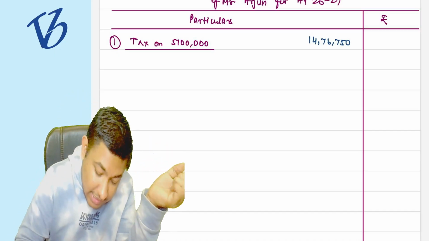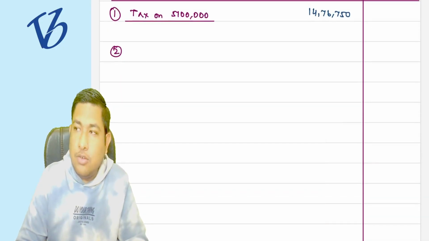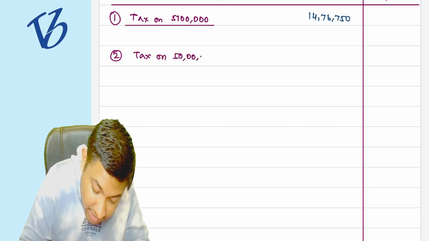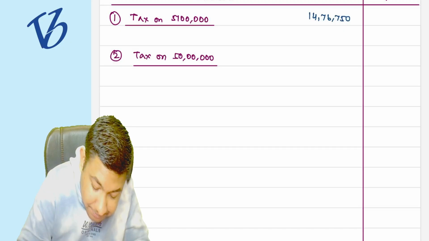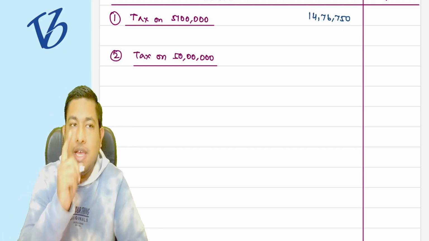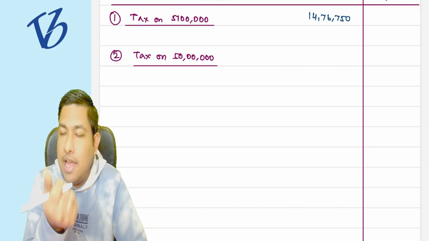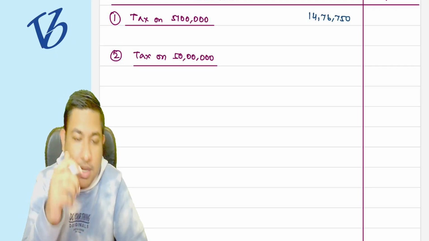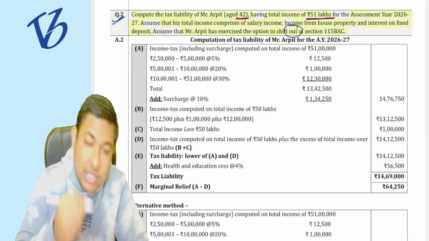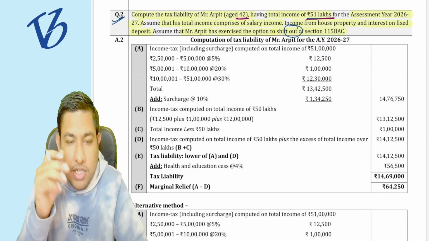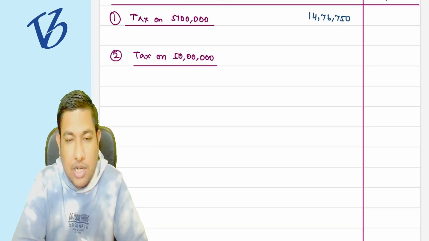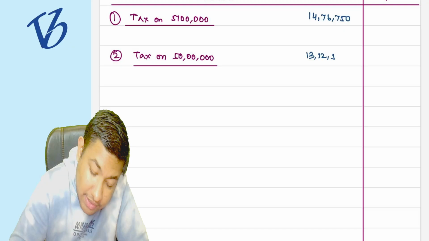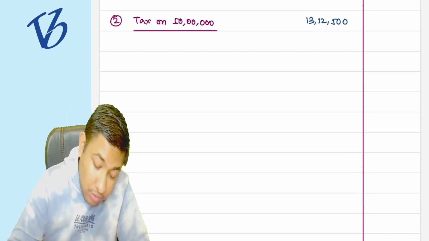Correct? Now, the second step in calculating the marginal relief is calculating the tax on 50 lakh. What is the tax on 50 lakh rupees? Here, the surcharge will not be applicable, and HEC we are not taking into consideration. Can you please tell me the tax on 50 lakh rupees? He is of age 42, so only 2.5 lakh rupees of deduction shall be given to Mr. Arjun. So it is going to be 13 lakh 12,500. Correct? Now, what we have to see?